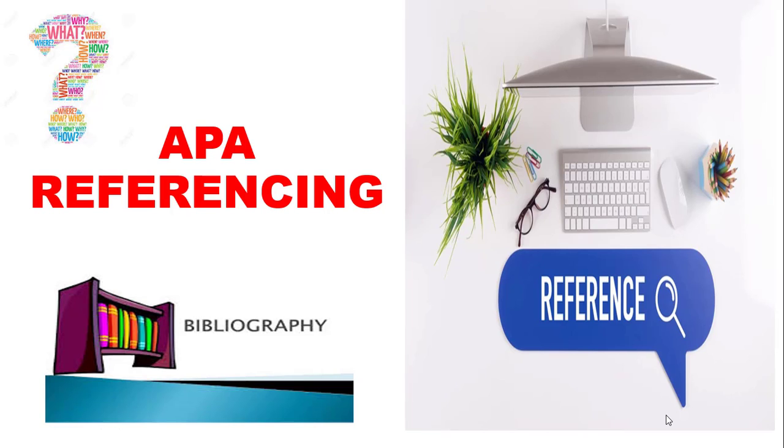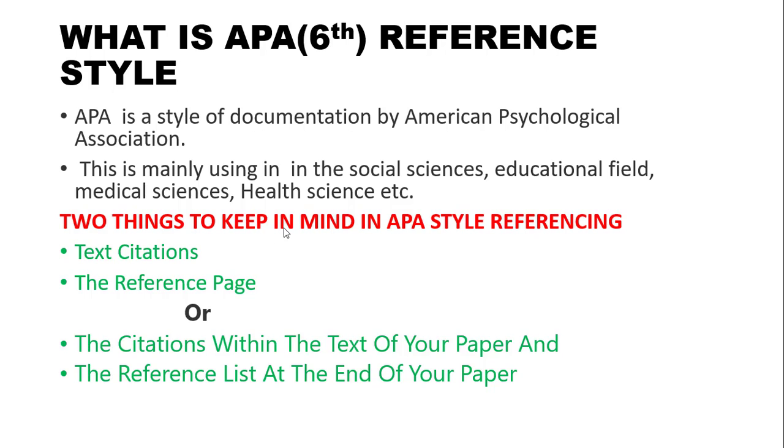Hello everyone. Today we are going to discuss APA referencing. APA means American Psychological Association's referencing. How to write a bibliography in APA style, that we are going to discuss today. We are going to discuss both the APA 6th edition and 7th edition referencing styles.